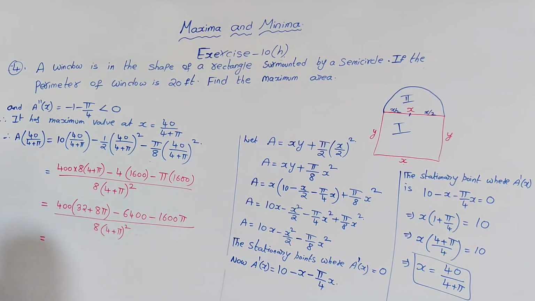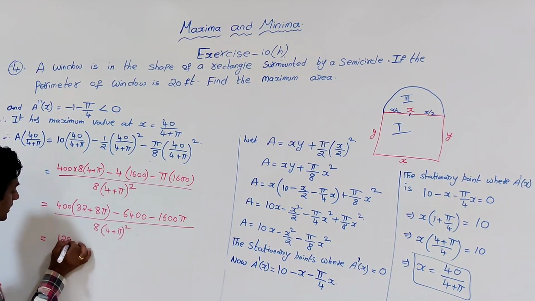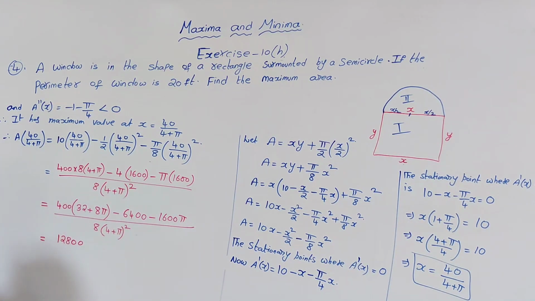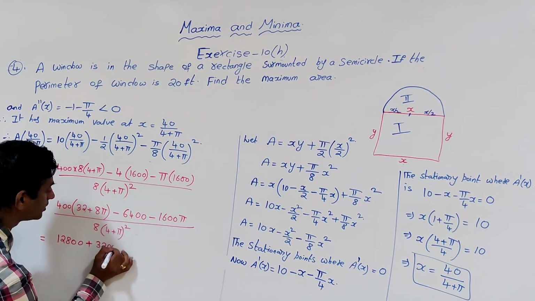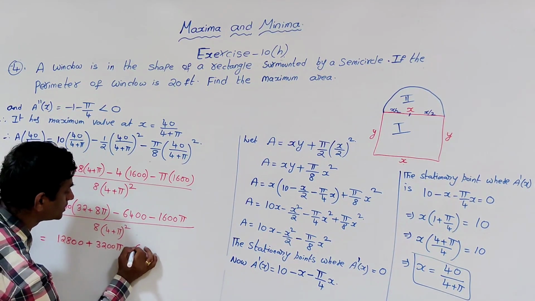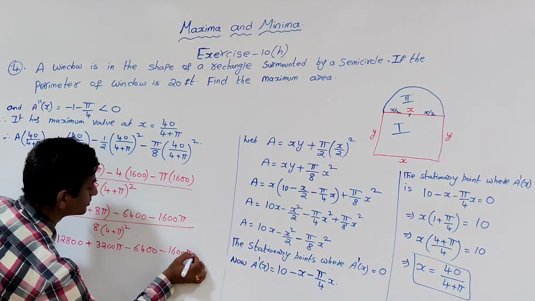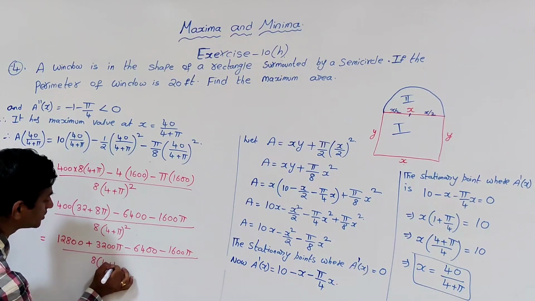400 into 32 is 12,800. So 128 and 2 zeros are there. So it is 12,800 plus 3200 pi minus 6400 minus 1600 pi by 8 times of 4 plus pi whole square.